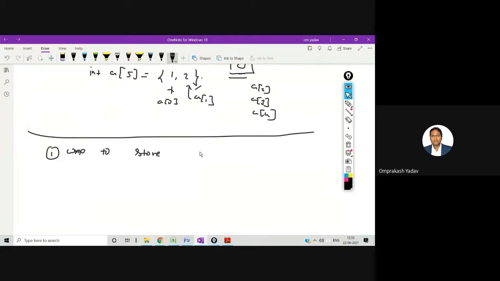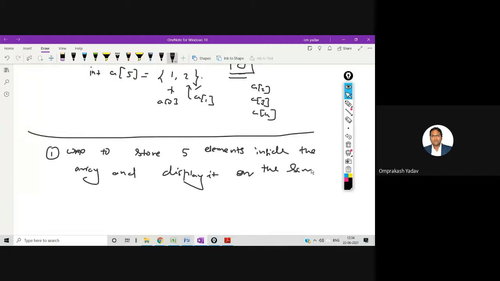store, let's say, first I'm giving five elements inside the array, and display it on the screen. Okay, this is a very simple problem which I have given. We have to store five elements inside the array, and then we have to display it on the screen. Let's go to the compiler.